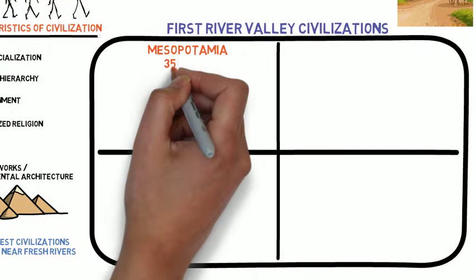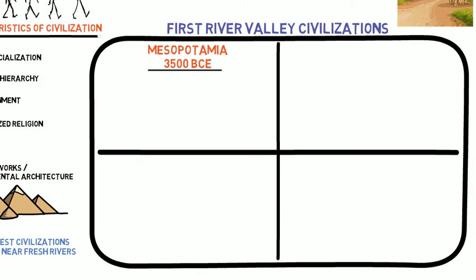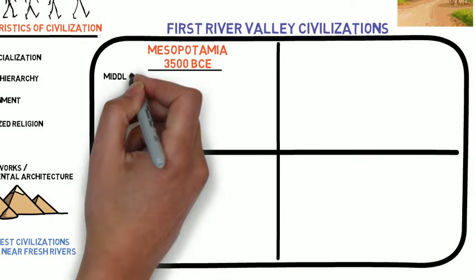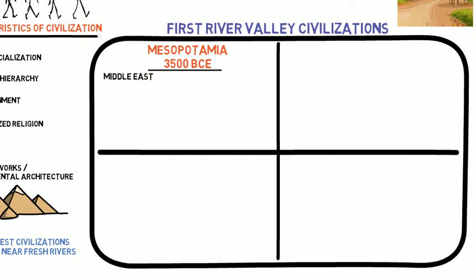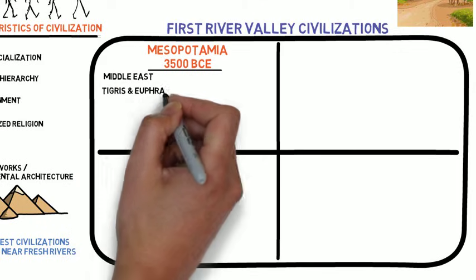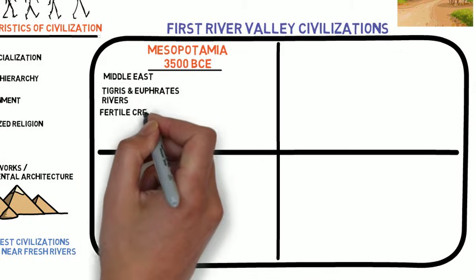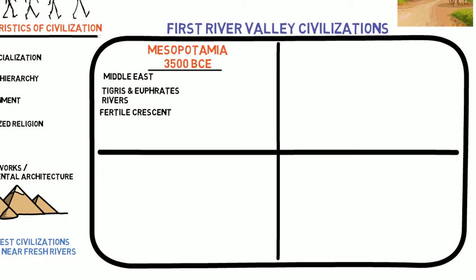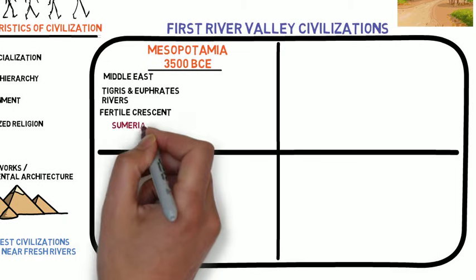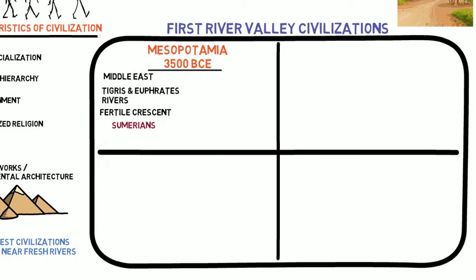Around 3500 BCE, Mesopotamian civilization began near the Tigris and Euphrates rivers in the Middle East. The term Mesopotamia literally means land between 2 rivers. The region was also referred to as the Fertile Crescent. Several kingdoms ruled during this era, beginning with the Sumerians.